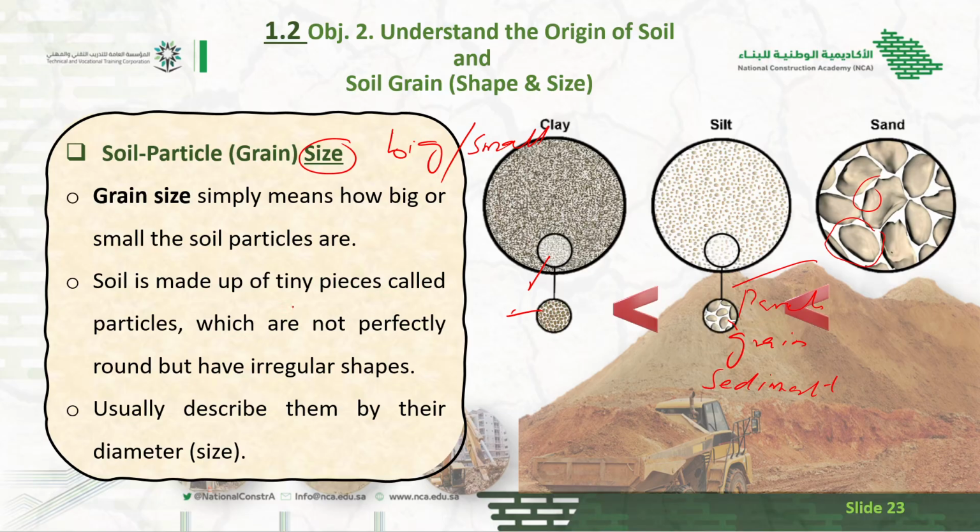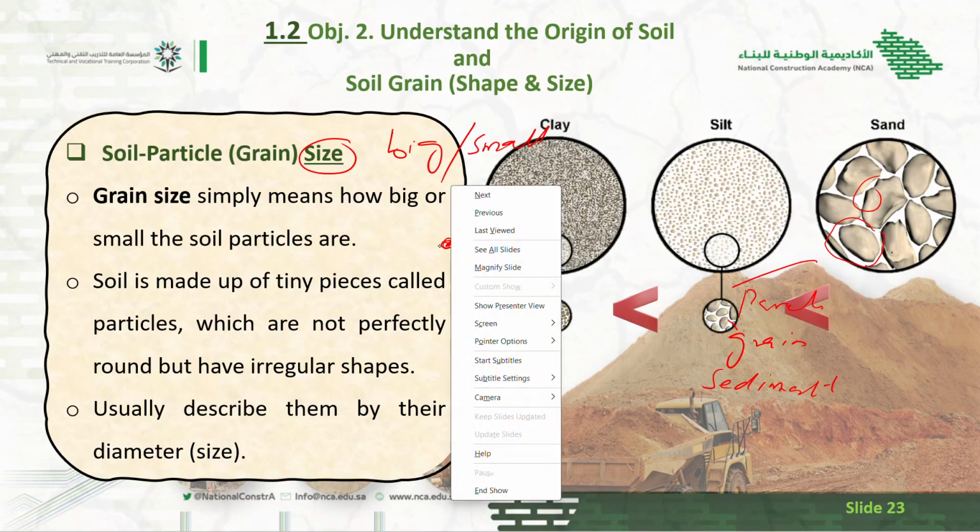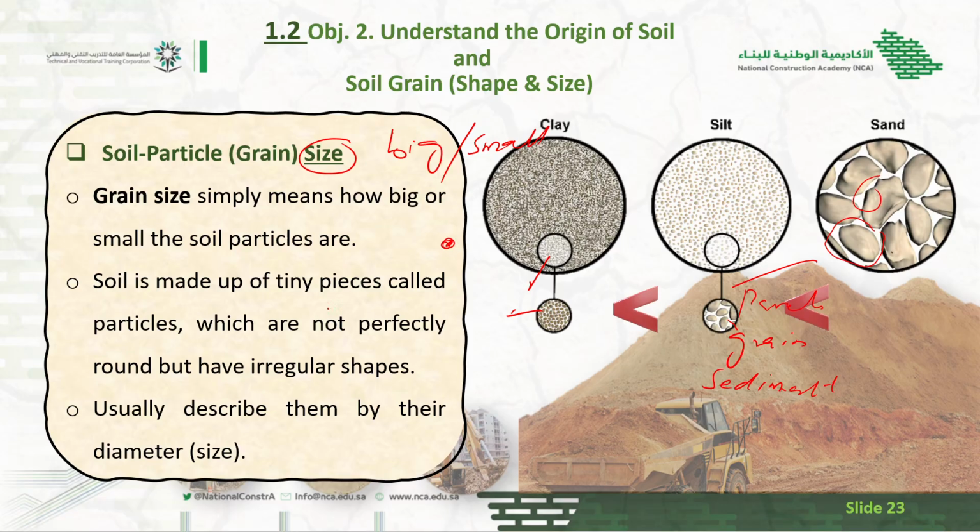We already discussed that they are not perfectly round, but they have a regular shape. It doesn't mean that all the particles are exactly round. They have some irregularity as well. We usually describe them by their diameter size. So how can we classify this type of soil as clay, silt, and sand? It is on the basis of the size. This is for example sieve numbers.